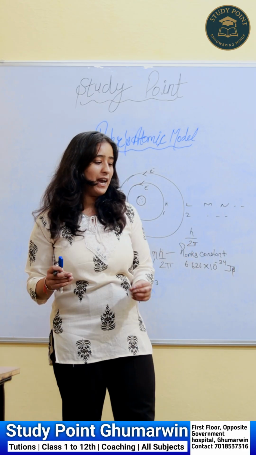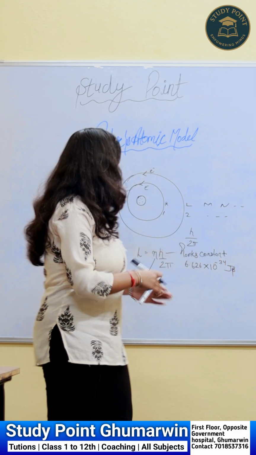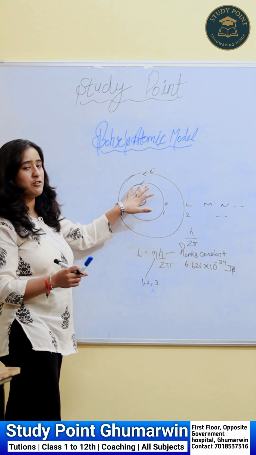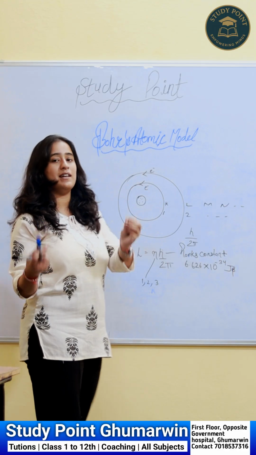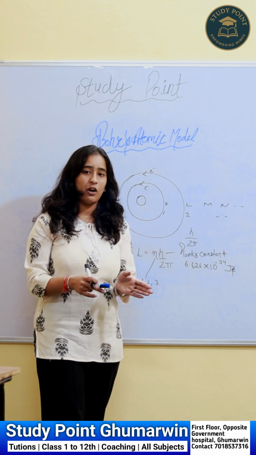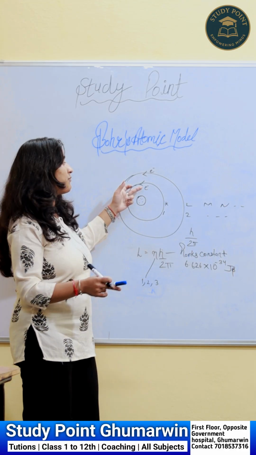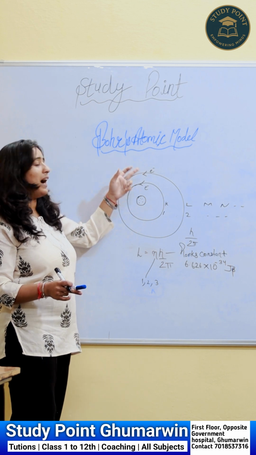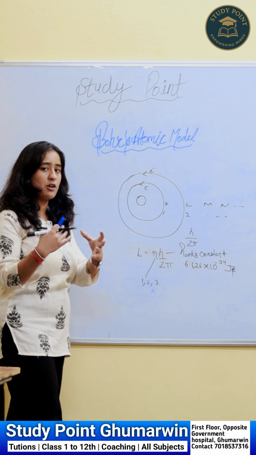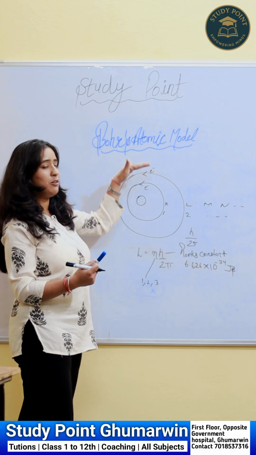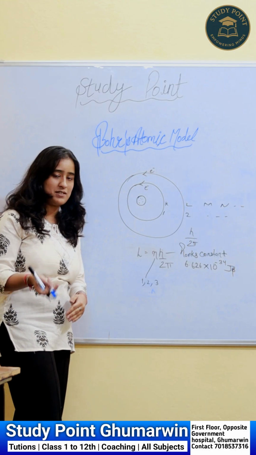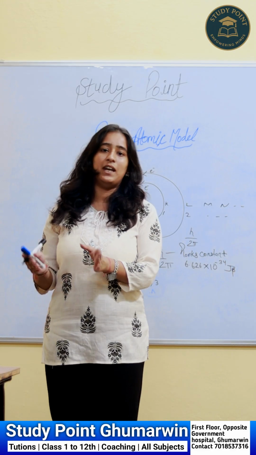And the next one is that when the electron wants to move from one orbit to another orbit, it either releases energy or absorbs energy. When it goes from the lower orbit to the higher orbit, it absorbs energy, and when it comes from the higher orbit to the lower orbit, it releases energy in the form of radiation.